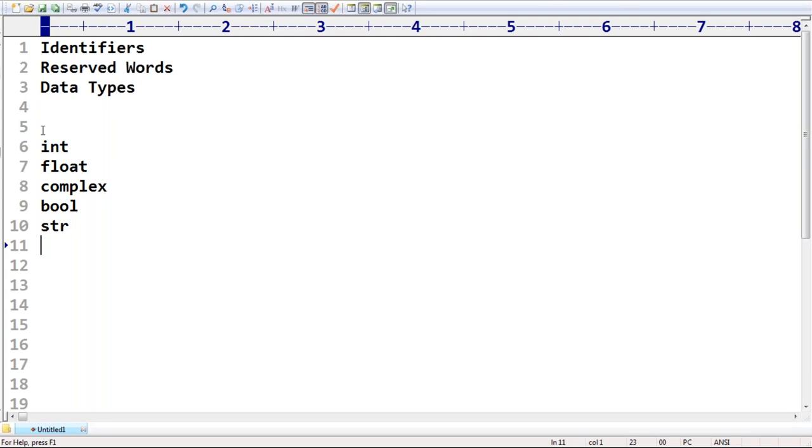Next, if you consider the int data type, to hold integral values we should go for int type, and the values can be specified in decimal, octal, hexadecimal or binary form. Next, float type can be specified only in decimal form. If you want to represent a number with a decimal point, we should go for float data type. Float values should be represented only in decimal form. Octal, binary, hexadecimal terminology is not applicable for float.